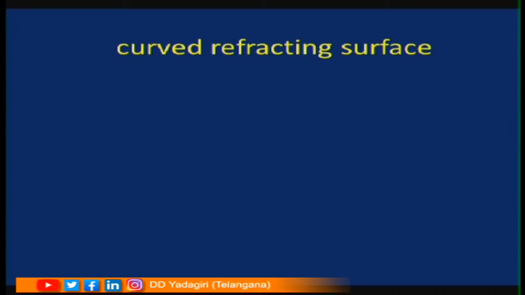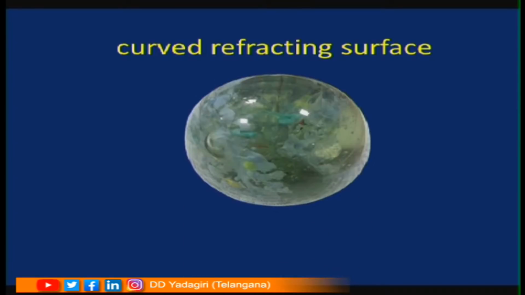Curved refracting surface. Dear children, see, this is a transparent paperweight made up of glass and placed in air. Now, allow a light ray to fall on a transparent glass sphere. The light ray has to hit the surface. Where the light ray is going to hit the surface, is it a plane surface or a curved surface? Definitely it is not a plane surface, it is a curved surface. You can see the curved surface.